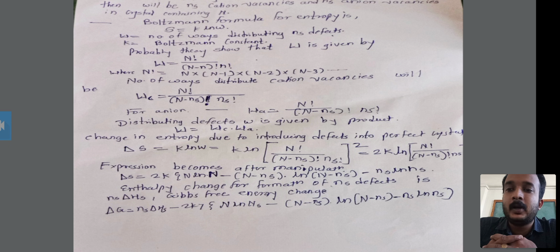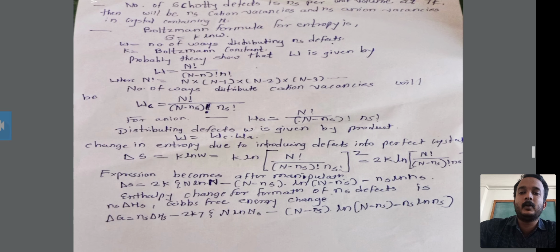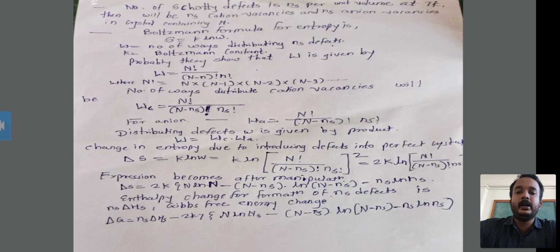Therefore WC is equal to N factorial upon (N minus ns) factorial into ns factorial. This is the formula for the number of ways of distributing cation vacancies. And for anion vacancies, WA is equal to N factorial upon (N minus ns) factorial into ns factorial.